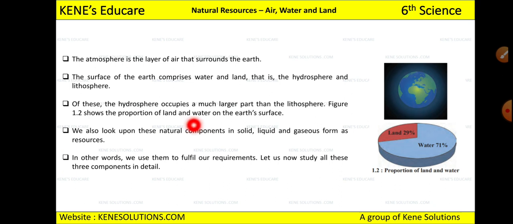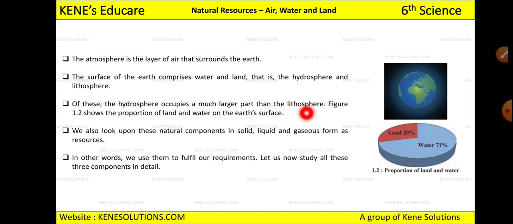Now see, the atmosphere is the layer of the air that surrounds the earth. See, this is the earth. The earth will have a layer of air, okay, and that layer of air will be called the atmosphere. The surface of the earth comprises water and the land. See, the blue part which you see in the globe is the water, and the green part is the land. Okay, so the earth comprises water and land, and water is hydrosphere and land is lithosphere, right? And of this, the hydrosphere occupies a much larger part than the lithosphere.